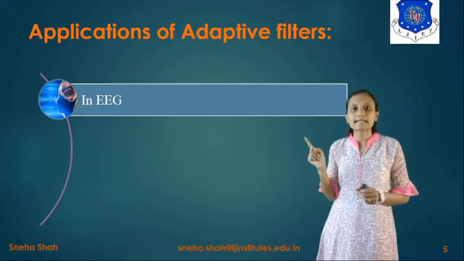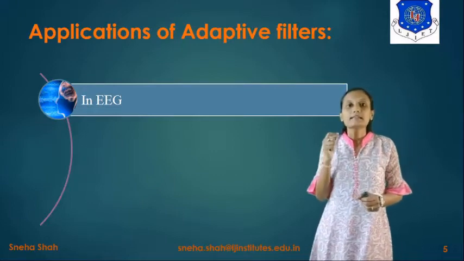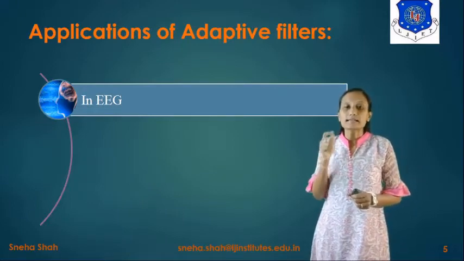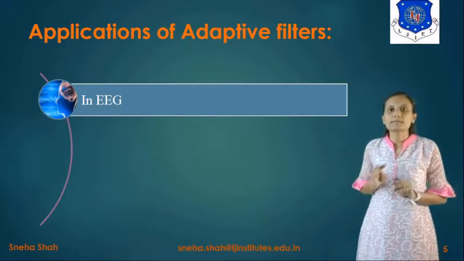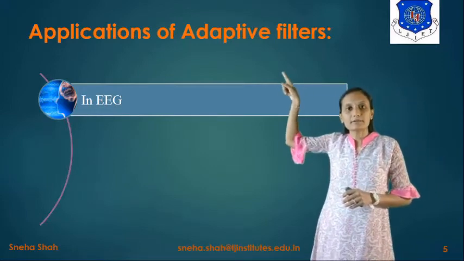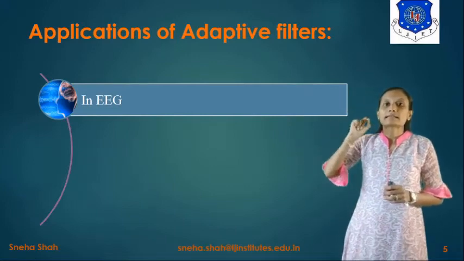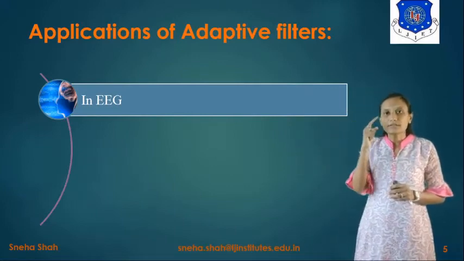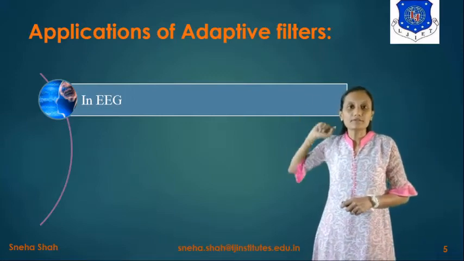The first one is the desired signal, meaning the brain signal, and the second one is the noise signal, which is the blinking of the eyes. These two signals will be differentiated by using this adaptive filter, so we can easily remove the noise signal, the signal because of the blinking of the eyes.